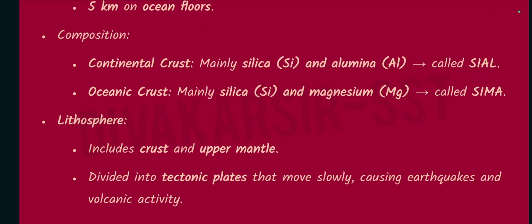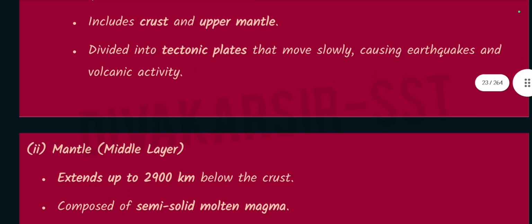Composition. Continental crust is mainly silica and aluminium, called Sial. Oceanic crust is mainly silica and magnesium, called Sima. Lithosphere includes the crust and upper mantle, divided into tectonic plates that move slowly, causing earthquakes and volcanic activity.